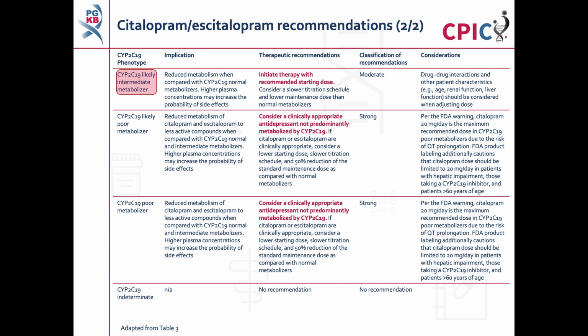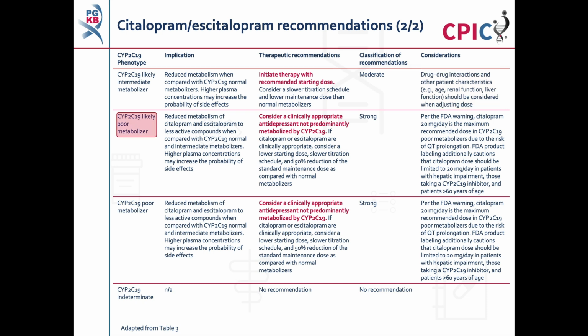Patients with a CYP2C19 likely intermediate metabolizer phenotype will have reduced metabolism of citalopram or escitalopram as compared to normal metabolizers. This may increase the probability of side effects due to increased plasma concentrations of citalopram or escitalopram. These patients can initiate citalopram or escitalopram therapy at the recommended starting dose. A slower titration schedule and lower maintenance dose can be considered. This is a moderate recommendation. Drug-drug interactions and other patient characteristics should be considered when adjusting dose.